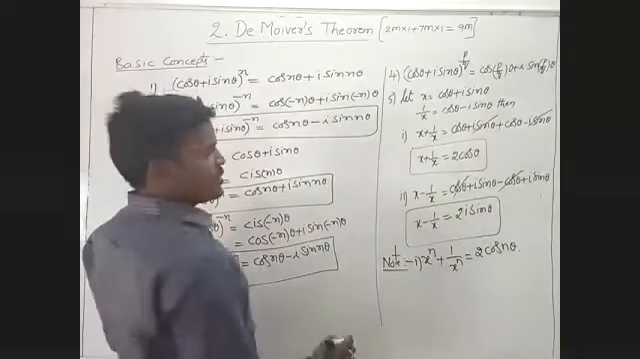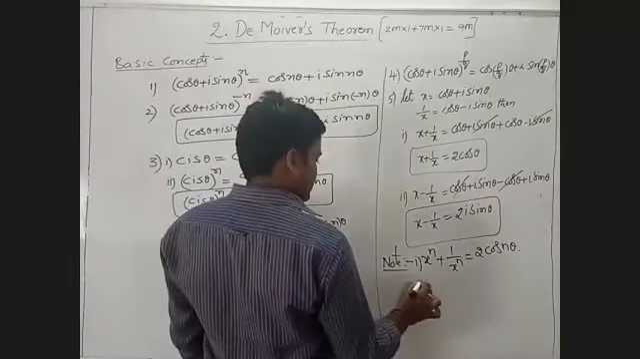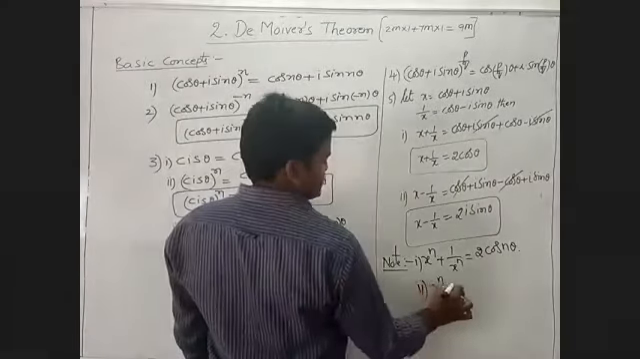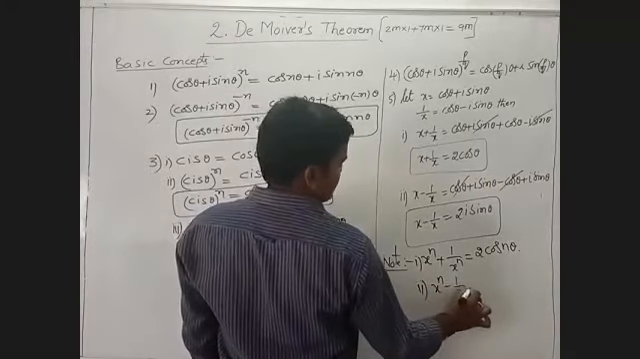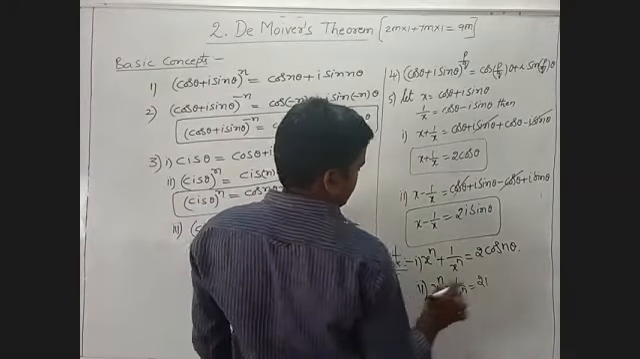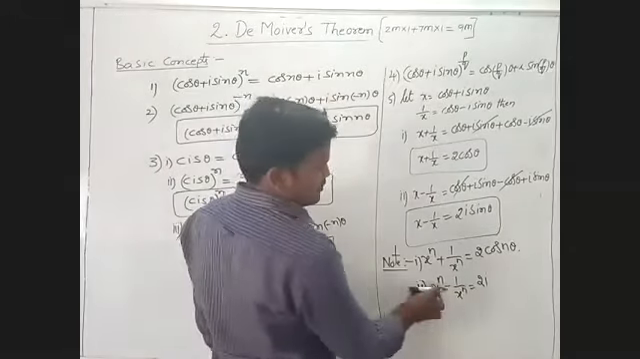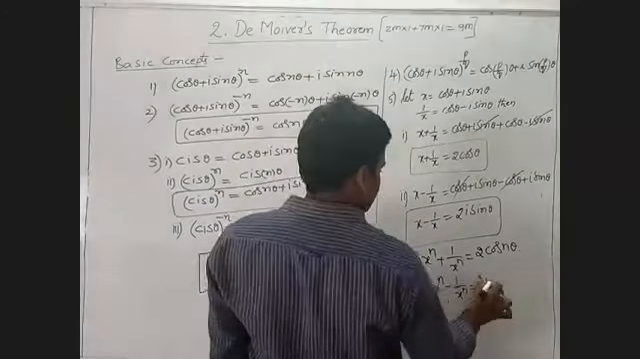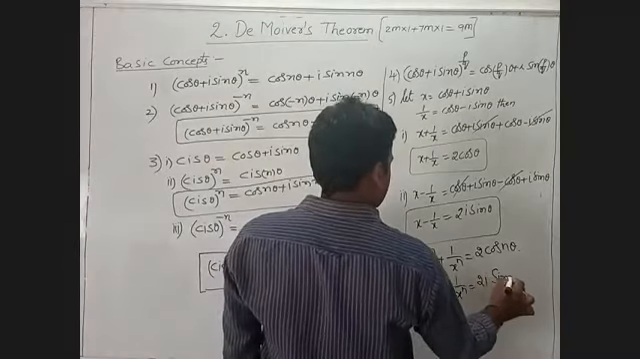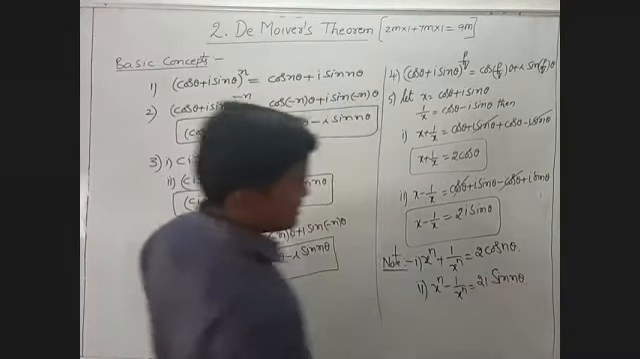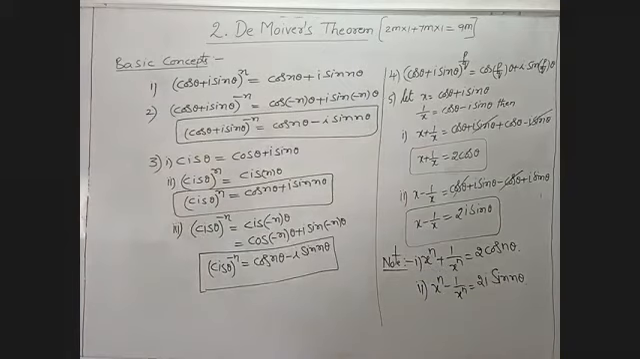Now I am going to the second one. Here we will take the negative symbol. x power n minus 1 by x power n. x minus 1 by x is nothing but 2i sin theta. So x power n minus 1 by x power n is nothing but 2i sin n theta, we will write.